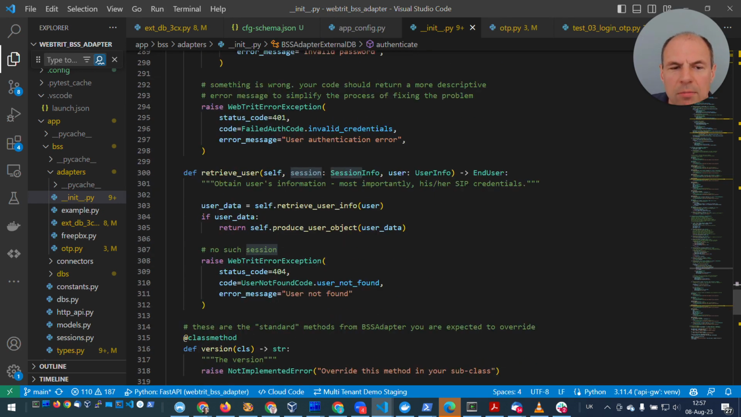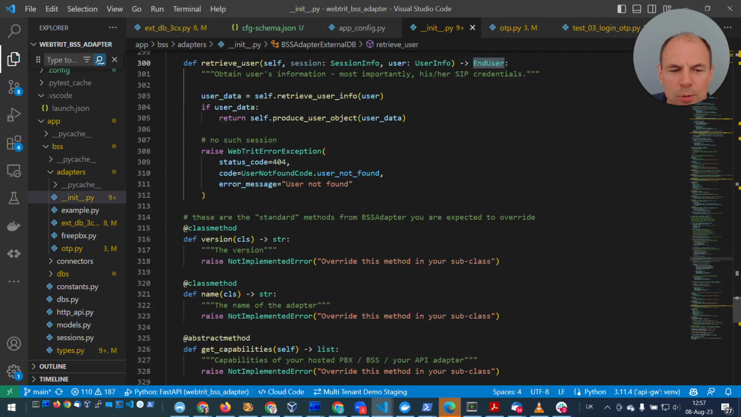And the function retrieve user: this is when the user, after being logged in, the WebTrit backend tries to retrieve user information, specifically credentials for the SIP server. So again, we try to retrieve the user record, and then we map attributes and return a proper object which represents end user information. Otherwise, we just return an error code.